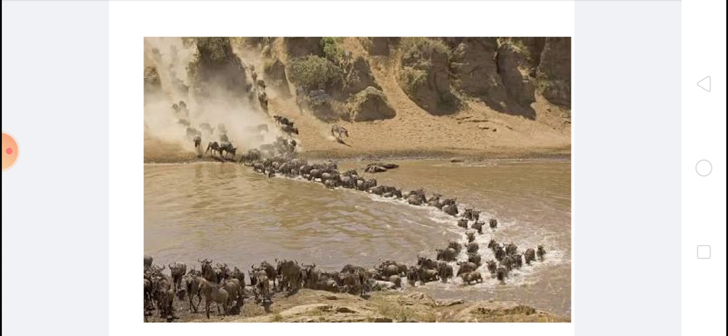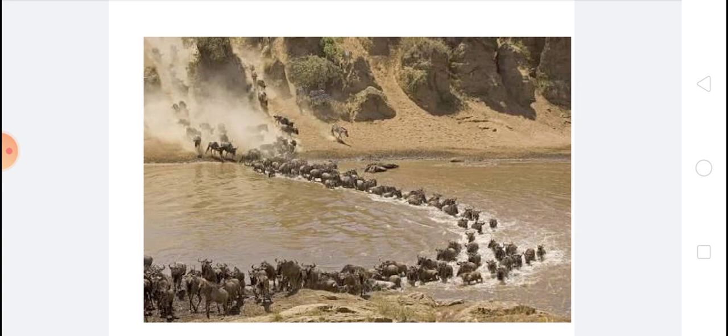Some animals move at the time of breeding, when they are laying eggs. At that time they move in search of safe breeding places. Animals move both short and long distances, and they move by swimming, flying, walking, hopping, and burrowing.